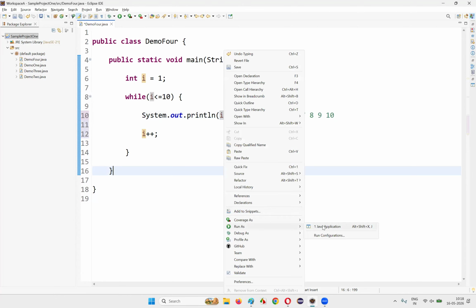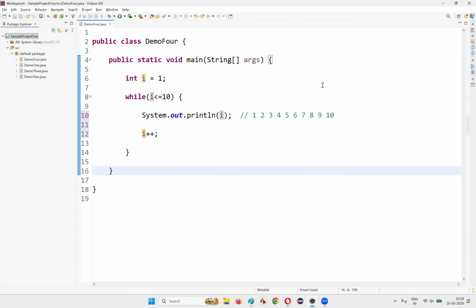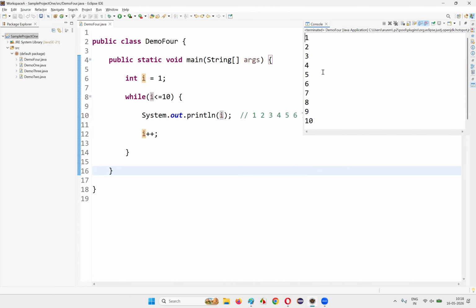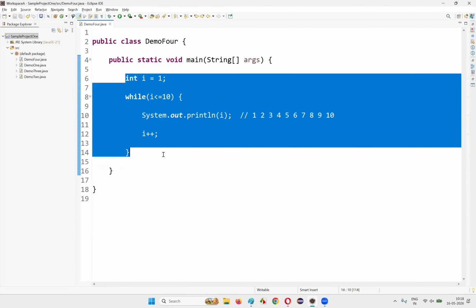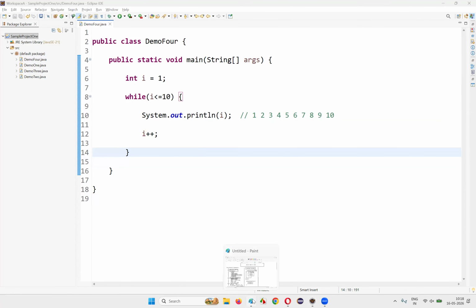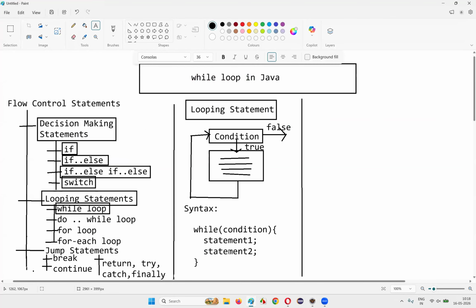Let me run this code and see whether we got that kind of output, where we are able to print the numbers from 1 to 10. Yes, you see, the numbers from 1 to 10 got printed here: 1, 2, 3, 4, 5, 6, 7, 8, 9, 10. This is how a while loop works in Java, or this is how we can use a while loop in Java.